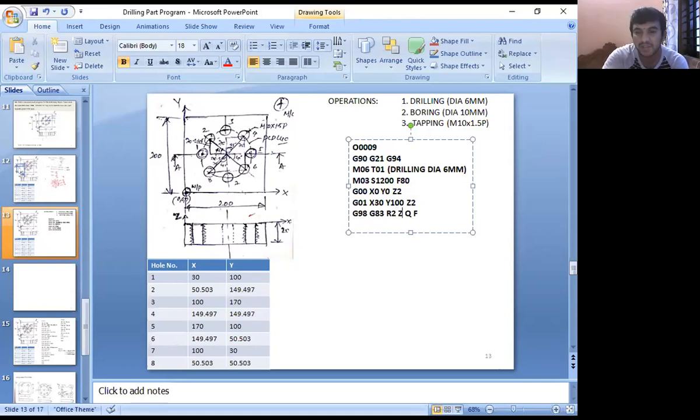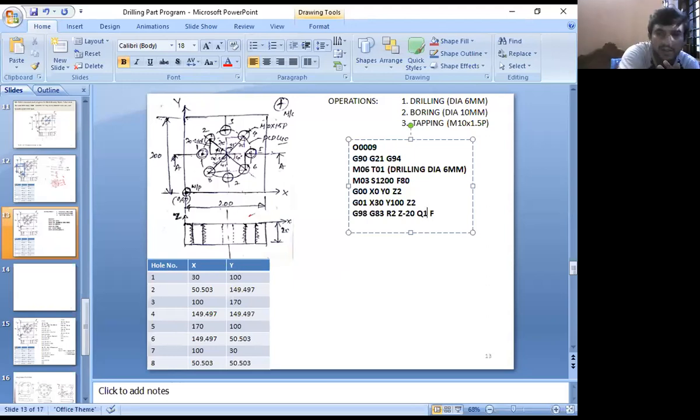After this, what is the depth of the hole? The depth of the hole is given in the diagram as 20 mm, right? It is always measured with respect to the horizon. From the horizon it is towards the negative Z direction, so minus 20. What is the incremental depth? It means each time how much material it removes along the Z direction.